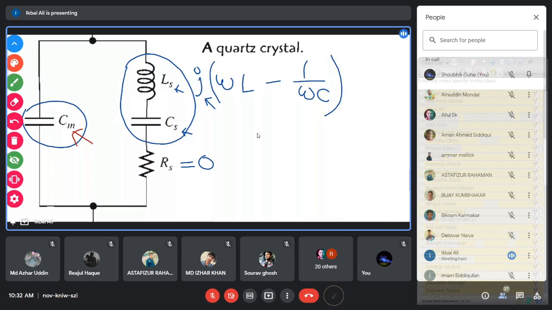In parallel resonance, this is the capacitance Cm in parallel, and the series LCR branch becomes an inductor.